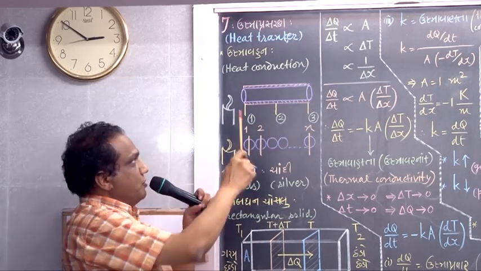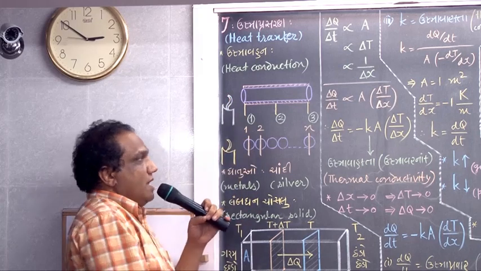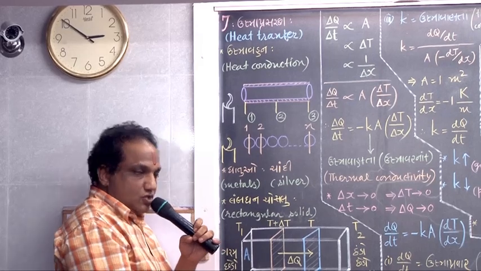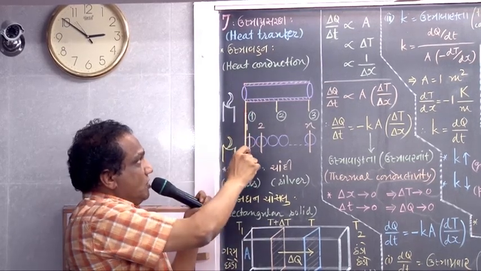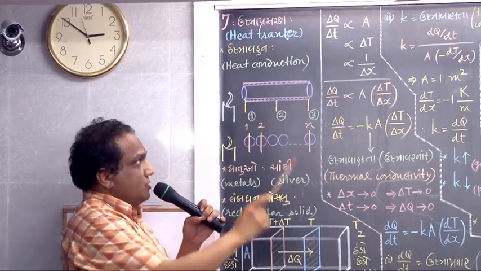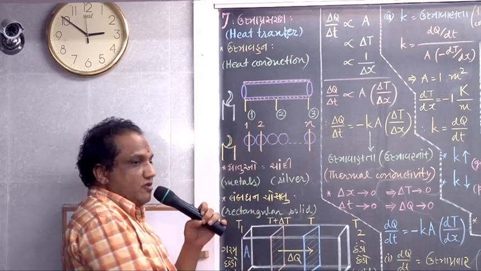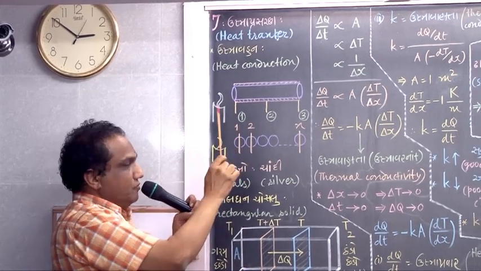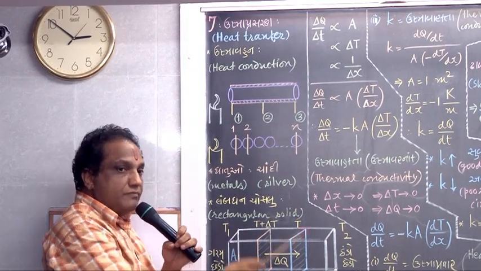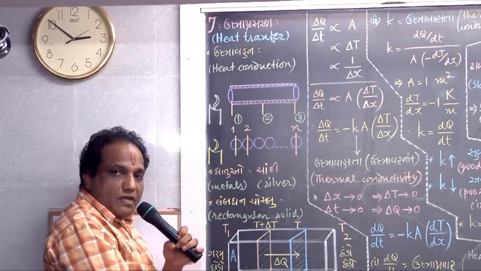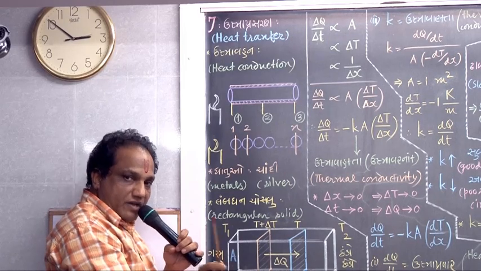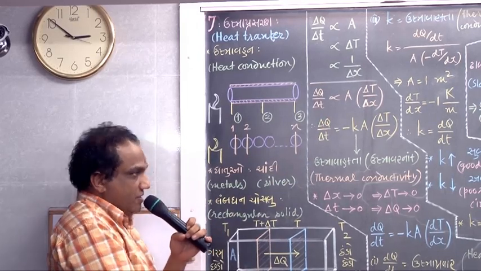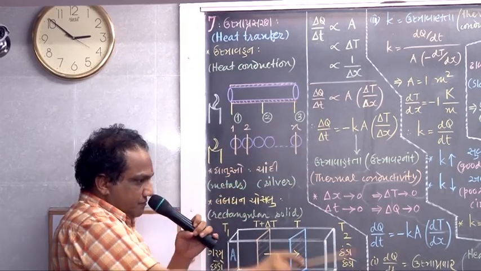Then we put a burning candle here as a source of heat. This part of the rod will be heated first, so after some time this part of the wax will melt and this pin will fall down. After some more time, the next pin will fall down, and after still more time, finally this pin also falls down. Tell me, why has this pin fallen down?